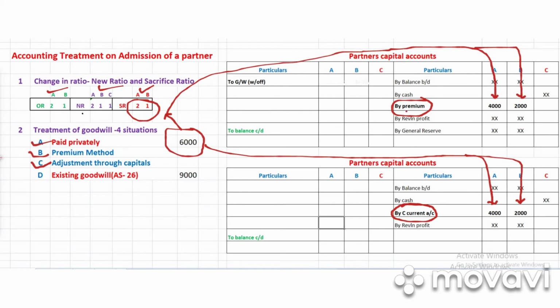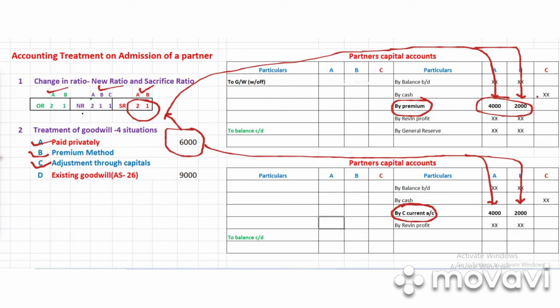So in the first case, when there is the premium method, when these old partners get that money in their accounts, if they want, they can withdraw the money. If the old partners or the sacrificing partners want to withdraw this money, because actual money is there, they can withdraw this money, no problem. When they withdraw, it will be coming on the debit side.